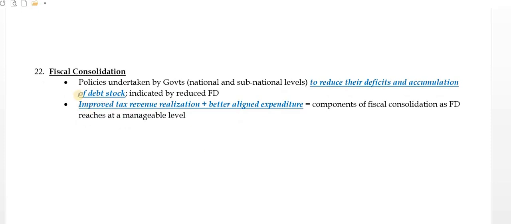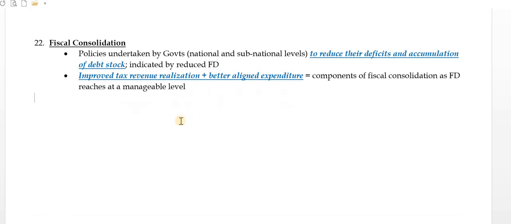Now fiscal consolidation. These are policies undertaken by governments, at national and subnational levels, to reduce deficits and the accumulation of debt stock. This is indicated by a reduced FD, that is fiscal deficit. So it is actually decreasing the debts and deficits, right?